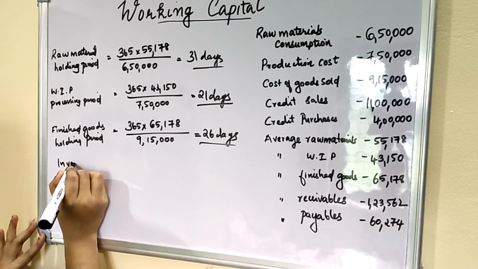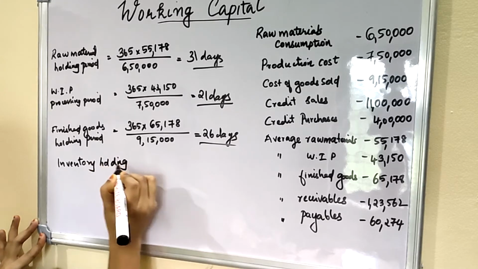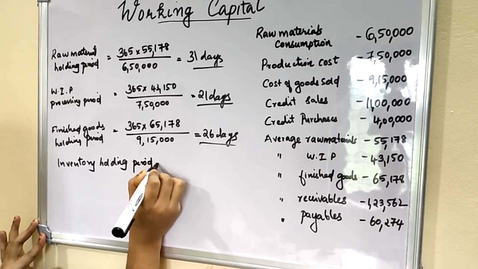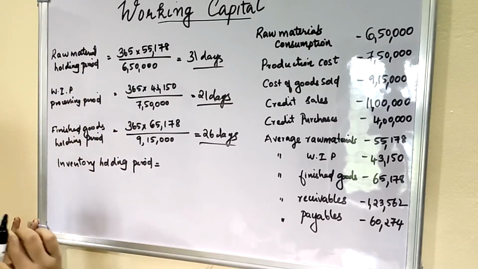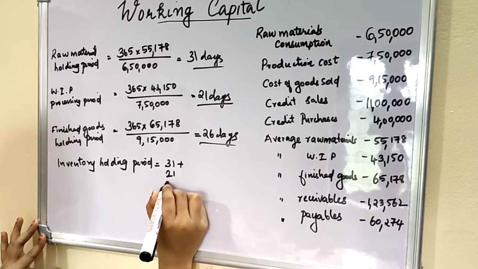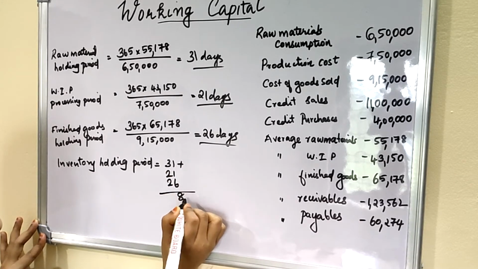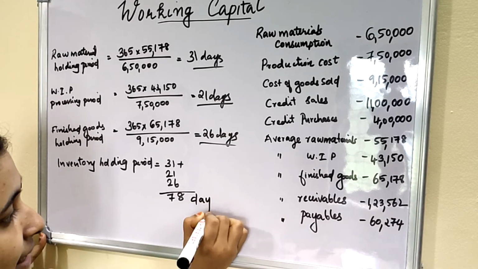So total inventory holding period. Inventory holding period is the sum total of raw material holding period, work in progress processing period, and finished goods holding period. 31 plus 21 plus 26, so 78 days.